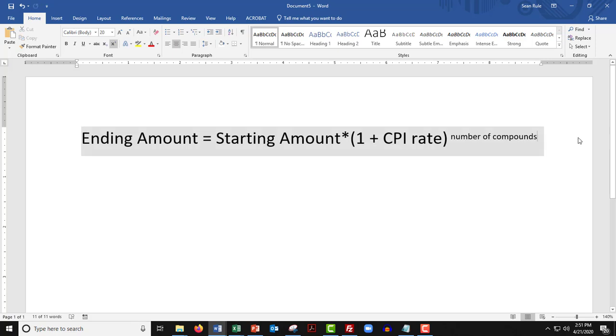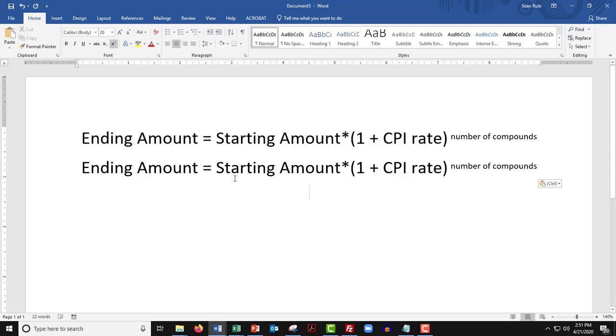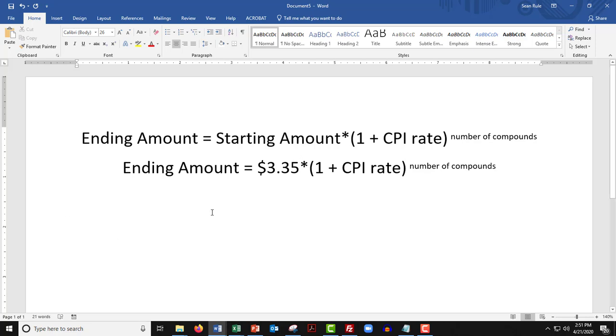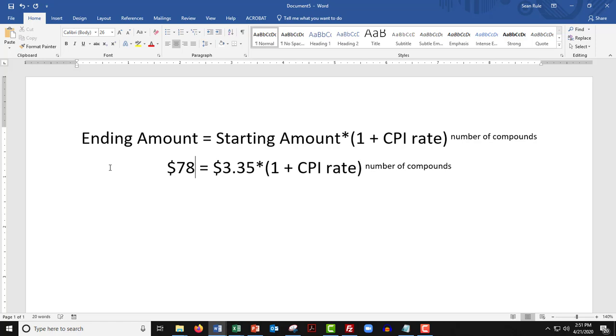I'm going to copy this down below, and then I'm going to start replacing these pieces with what I know. I know, for example, that we started, just like we did with minimum wage, in 1985 at $3.35. The ending amount, we just calculated, the economy says it should have been $7.33.